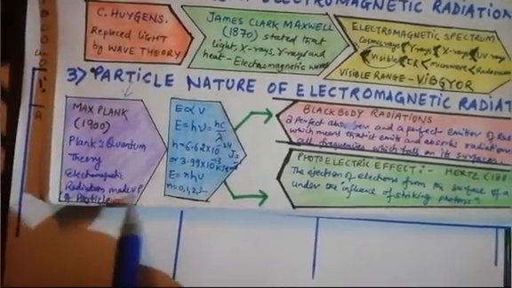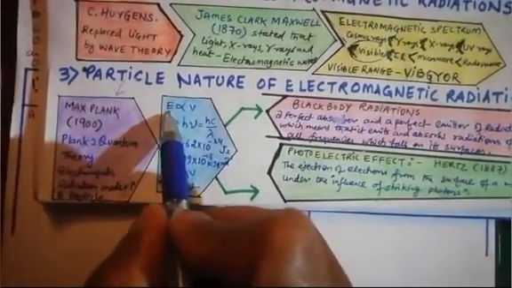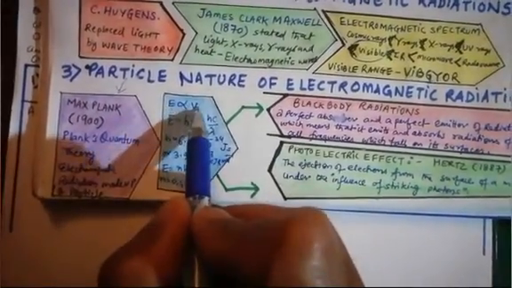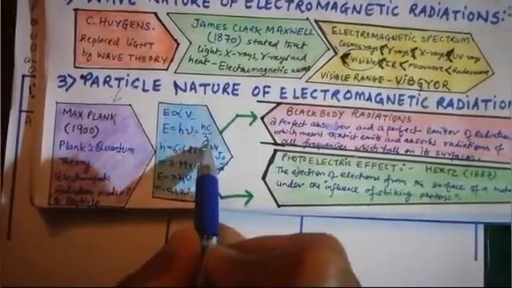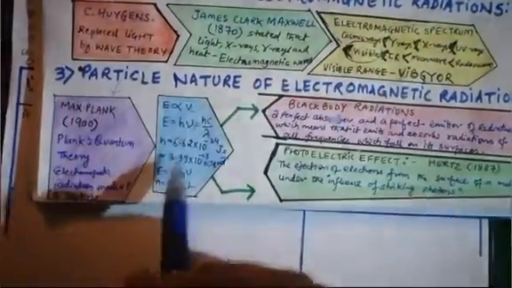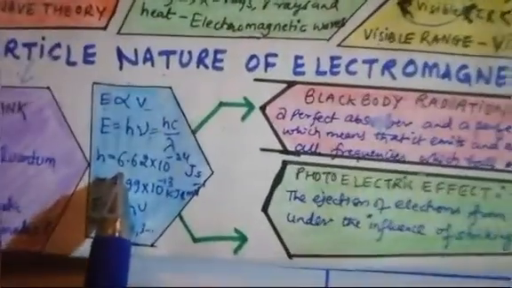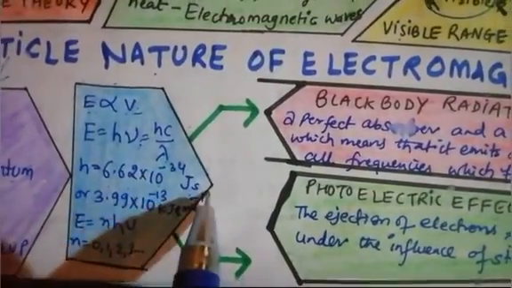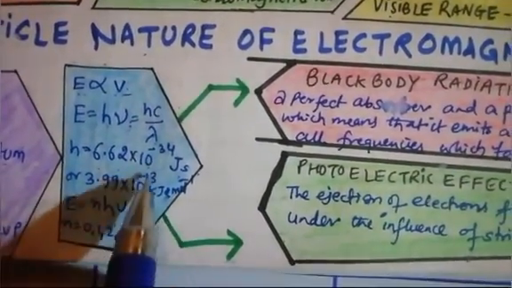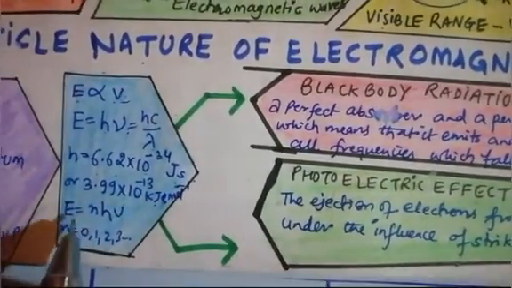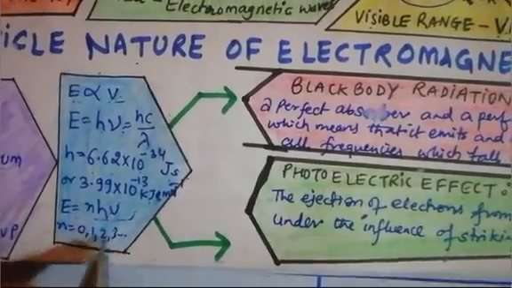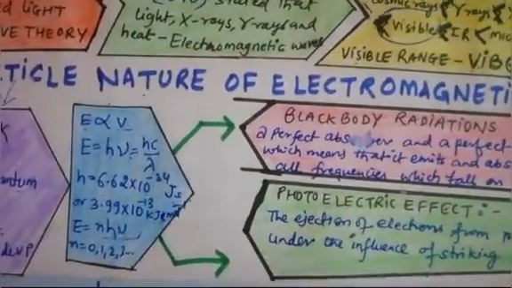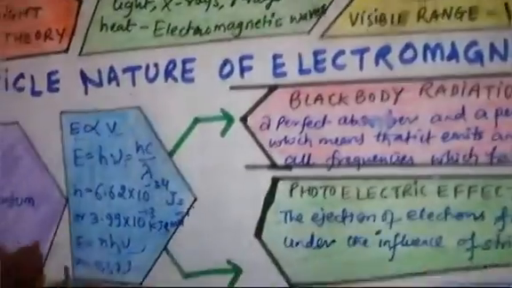in which light in electromagnetic radiations is made up of particles, in which he related that E is directly proportional to ν, where E equals hν and hc upon λ. So c upon λ is ν, according to wave theory, and the value of h is 6.62 × 10^-34 joule second, or 3.99 × 10^-13 kilojoule per mole. So E becomes nhν, where n is an integer 0, 1, 2, 3. We have discussed this value in the last video also. If you are not remembering, go through that video also.